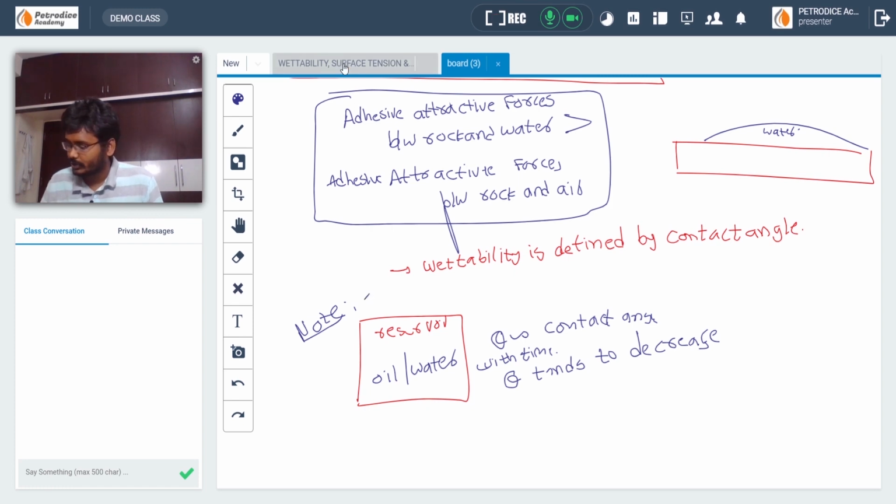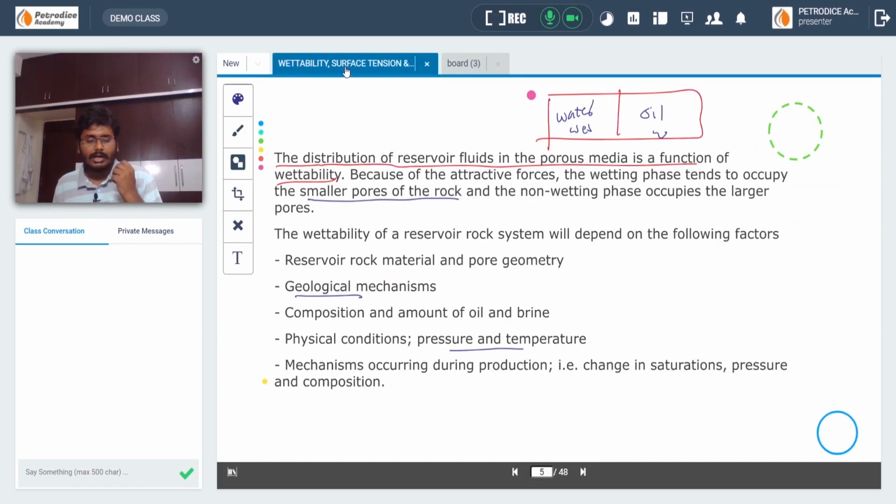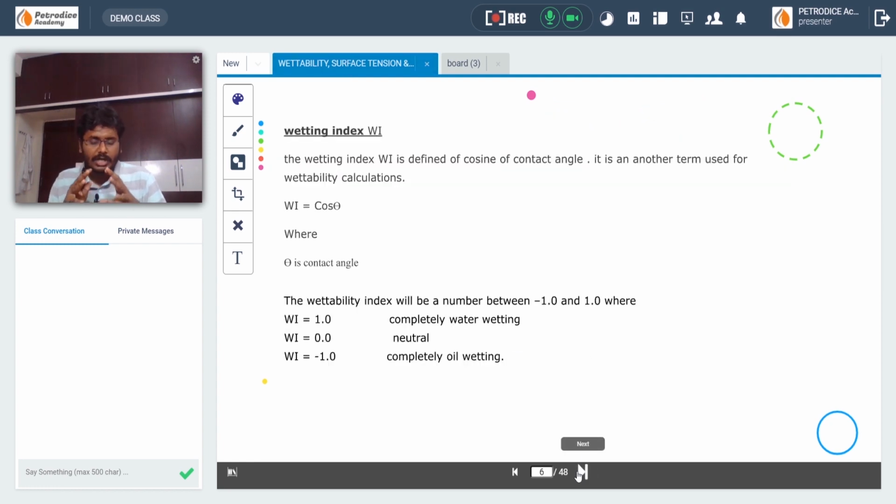Apart from contact angle, which defines the wettability of a rock, there is another thing which is used by the majority of geologists, geophysicists, and reservoir engineers. That is the wettability index.